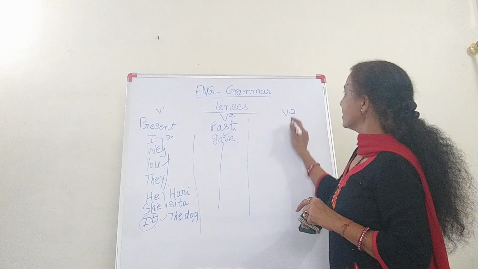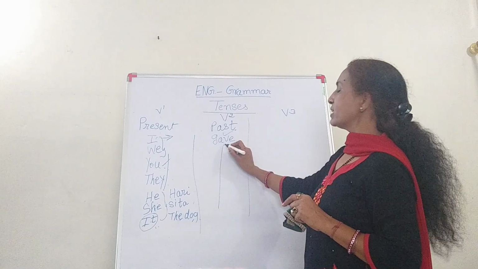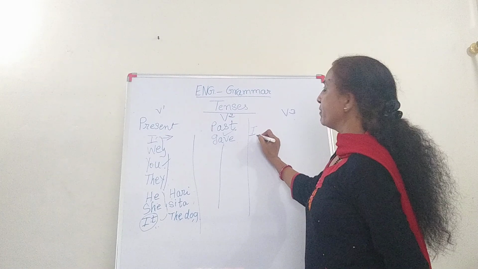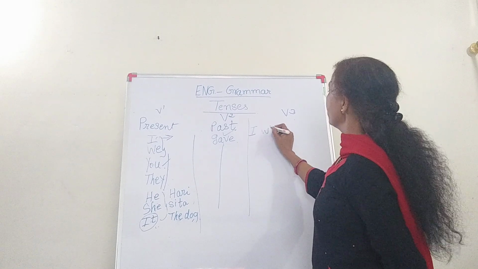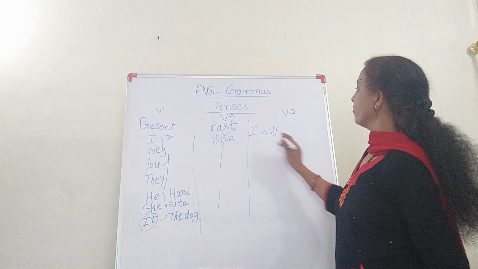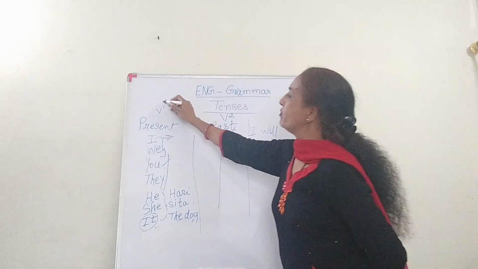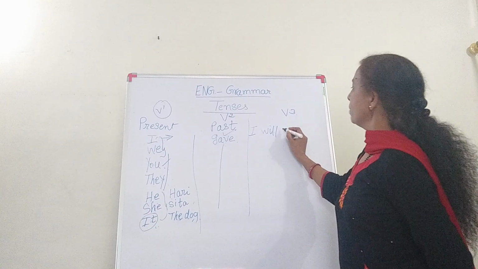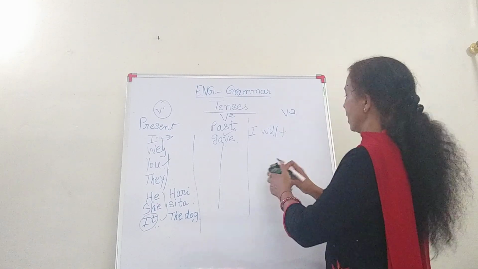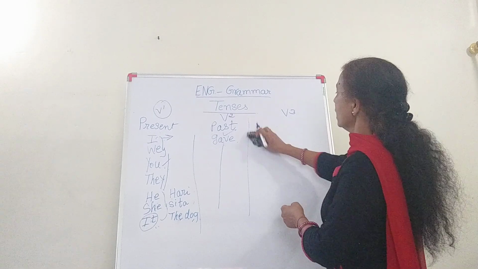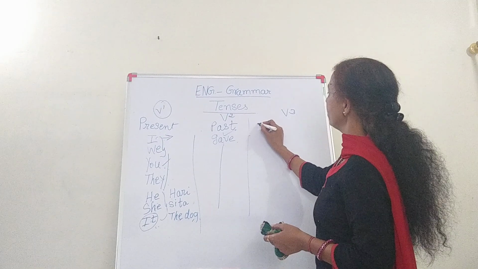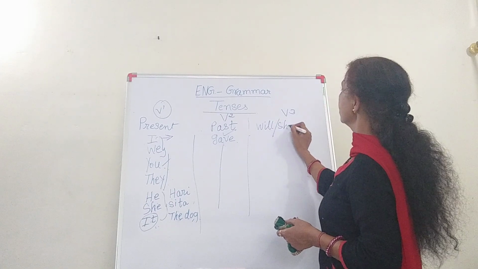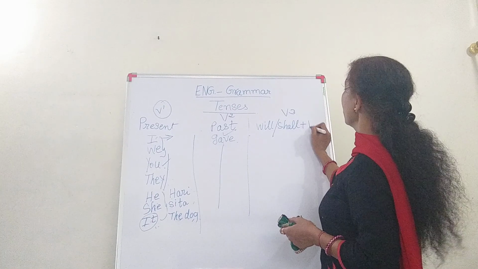And future tense, now this is past tense, but in future tense what will you write? Subject, for example if it is I, then with I we use will. So I will, and the verb will be V1. In future tense, the verb will be will or shall plus V1.